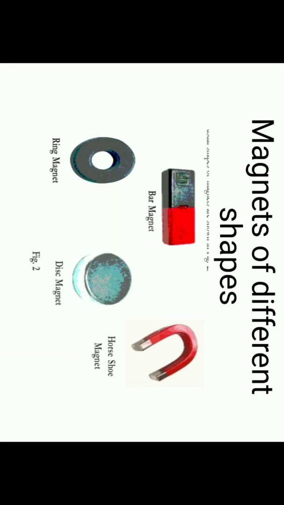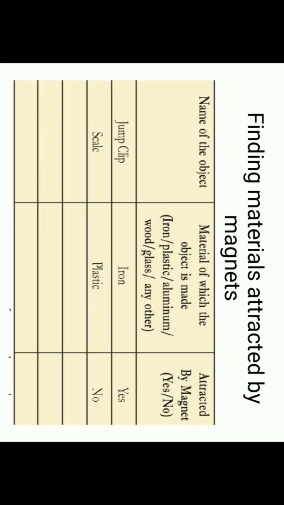Now we will try to find the materials which are getting attracted by magnets by an experiment. If you are having a magnet in your home, just pick it up, grab it fast. Now this is a tabular form which you have to fill in your textbook. Take a few substances like nail, paper clips, plastic scale, a piece of glass, key, paper, iron bolts, pen, blade, pencil, knife. Like this, some 10 items have been given for you.